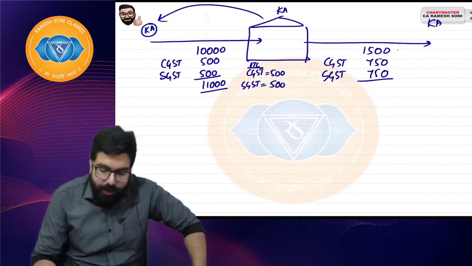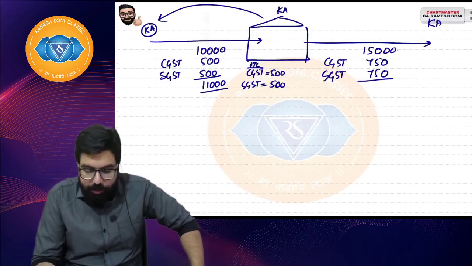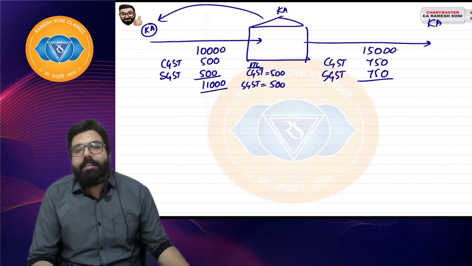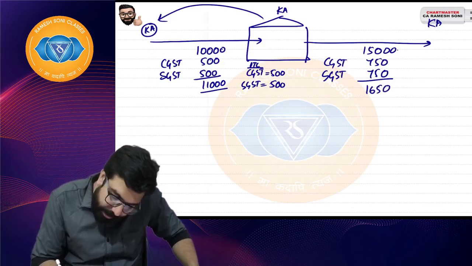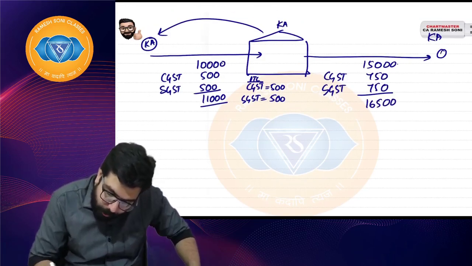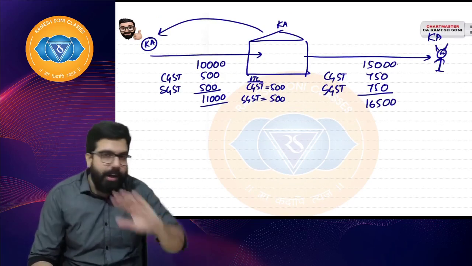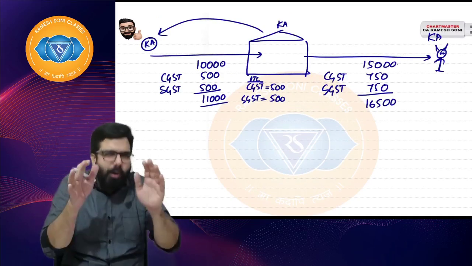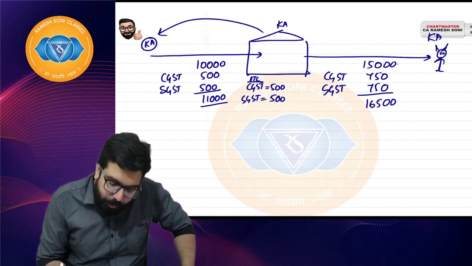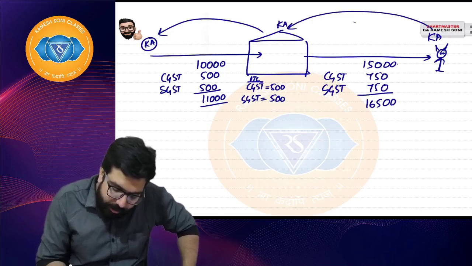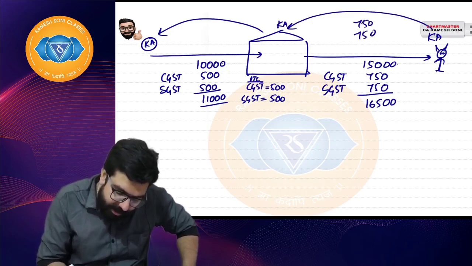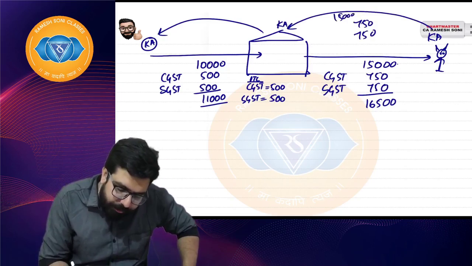So he charged 16,500 in total. The consumer is the Bakra. Everything told in the class is only for classroom purpose, no relevance to real life. The consumer is the Bakra only for understanding, right? So this guy paid him 15,000 for the goods, 750 CGST, 750 SGST.